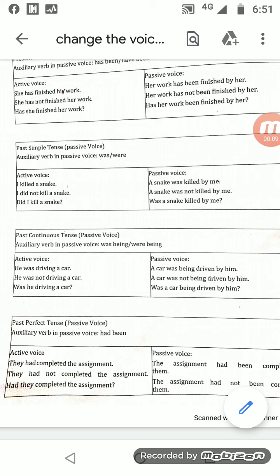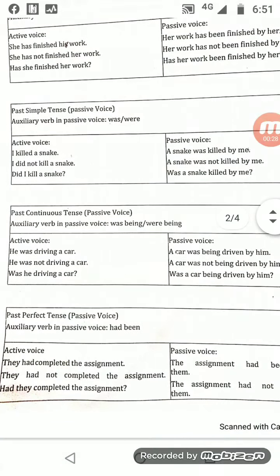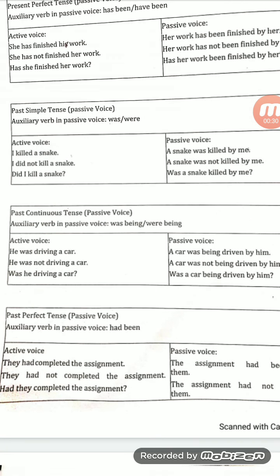In my first part, you learned about all the present tenses. Now, past tense. How to convert past tense sentences from active to passive voice. So first is the simple past tense. In simple past tense, for passive voice we use auxiliary verbs like was and were.